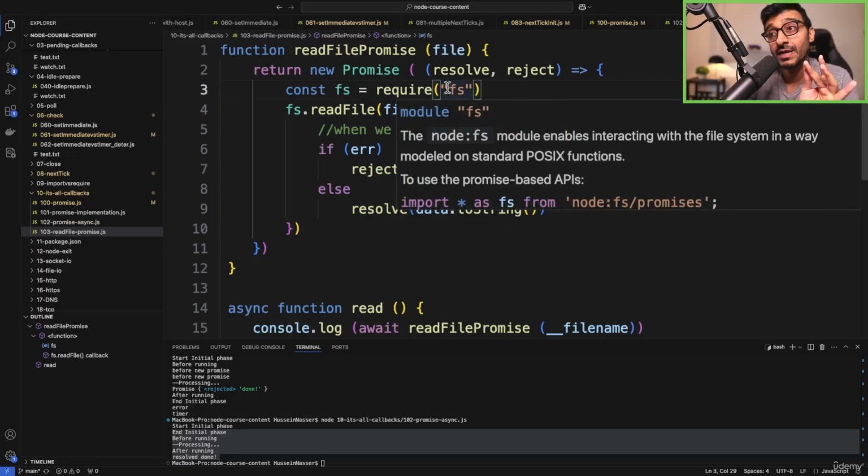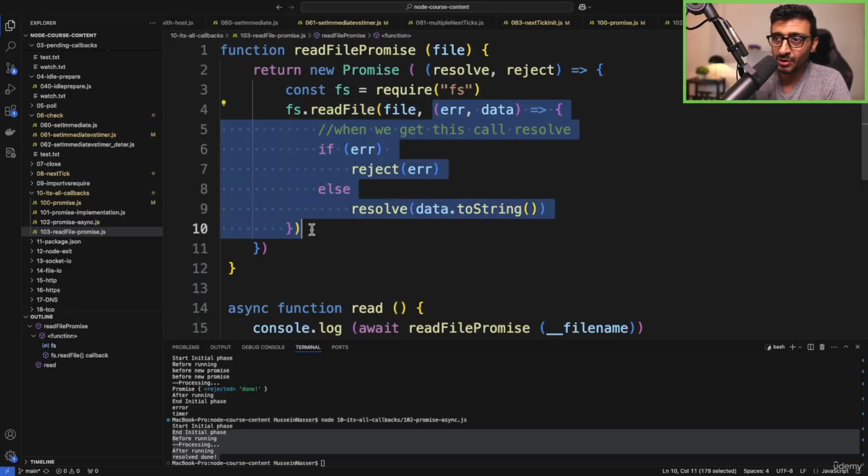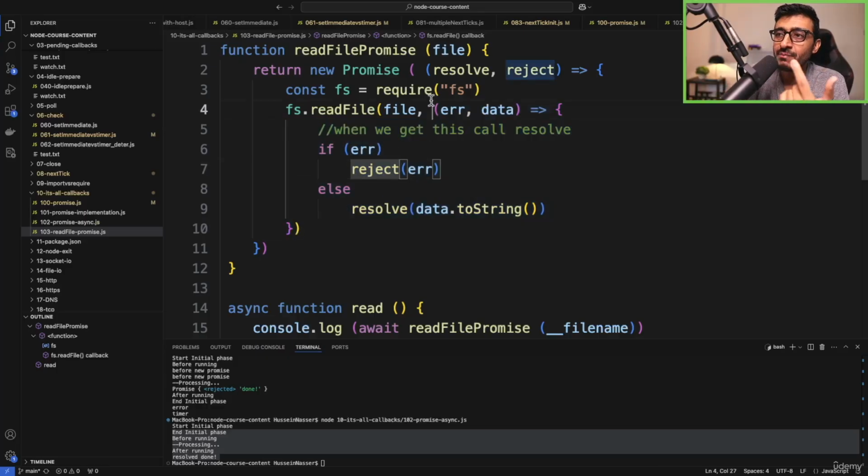Now, when I say immediately executed, that means if we're in the initial phase, we're going to open the file. If the file doesn't exist, we're going to schedule a callback, and this callback goes to the poll phase. Just the good old stuff. Promises didn't change anything. Nothing. It's all the same, right? So if the file doesn't exist, we're going to get a reject, and guess what? The reject will be executed in the next tick.